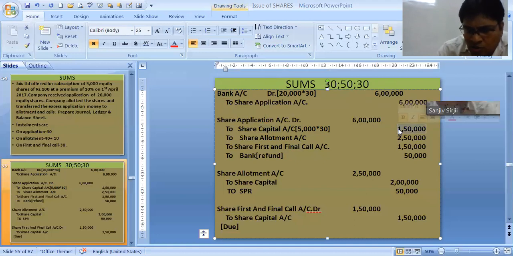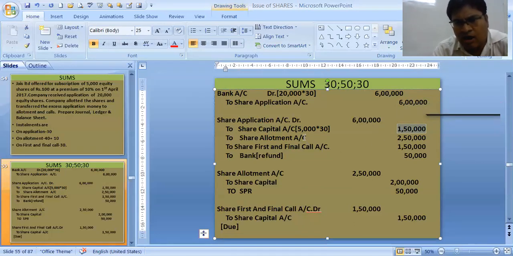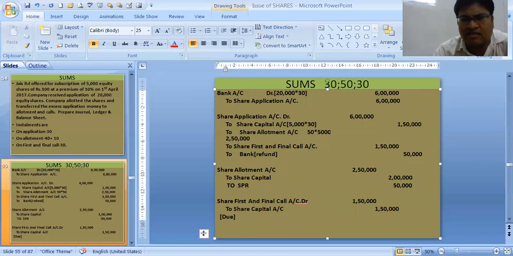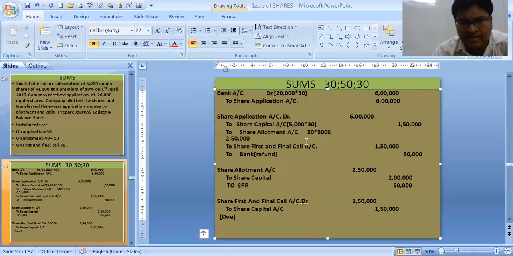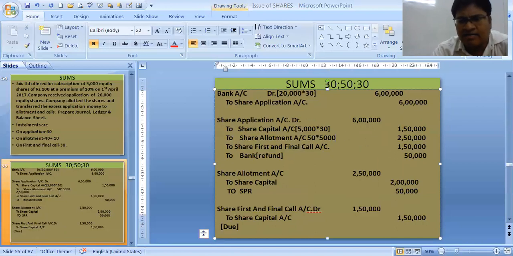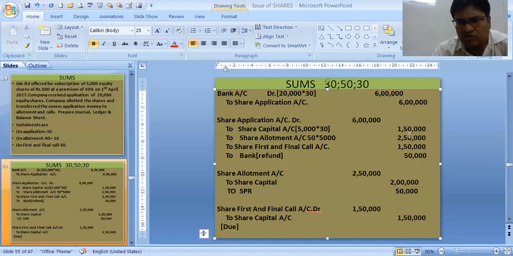Excess money will be used in allotment, then calls, and if still in excess, it will be refunded. So see, our allotment was 50 rupees. 50 into 5,000 is nothing but 2,50,000.